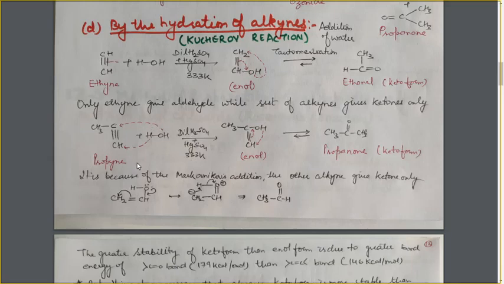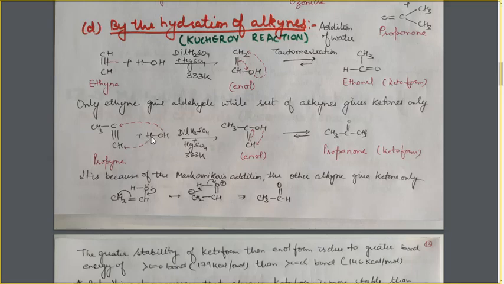But one thing should be noted here: this alkyne is unsymmetrical. Ethyne is symmetrical, both the triple bonded carbon atoms are the same. Here there is no alkyl group on one side, but there is one alkyl group on the other. So this alkyne is unsymmetrical, and the addition of this water molecule will take place according to Markovnikov's rule.